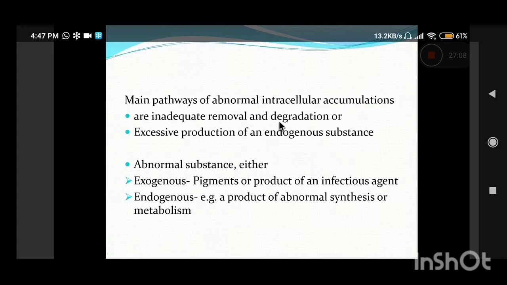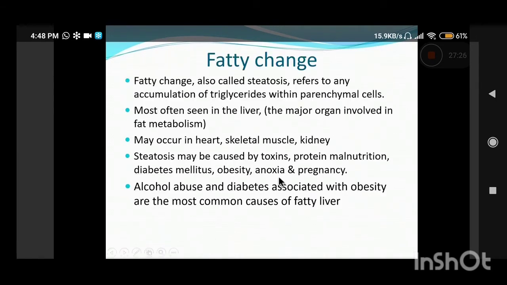Pigments can be either exogenous, which enter from outside the body, or endogenous, produced within the body due to some abnormal metabolic pathway, and then deposited. Now we'll deal with them one by one.